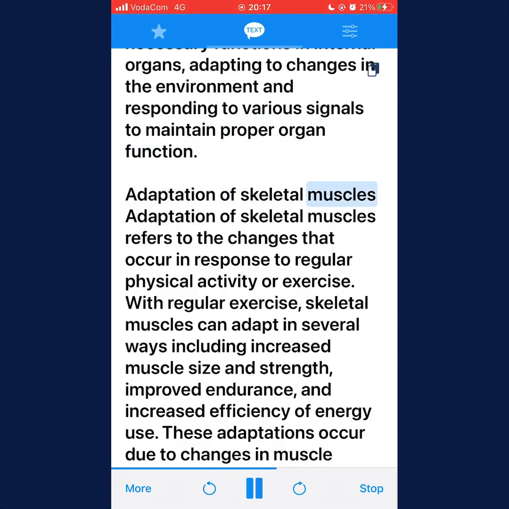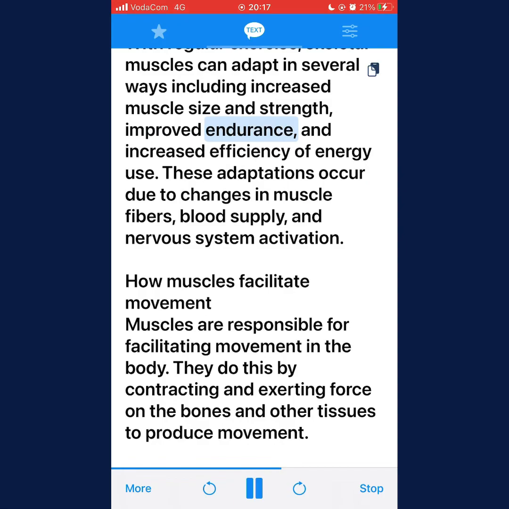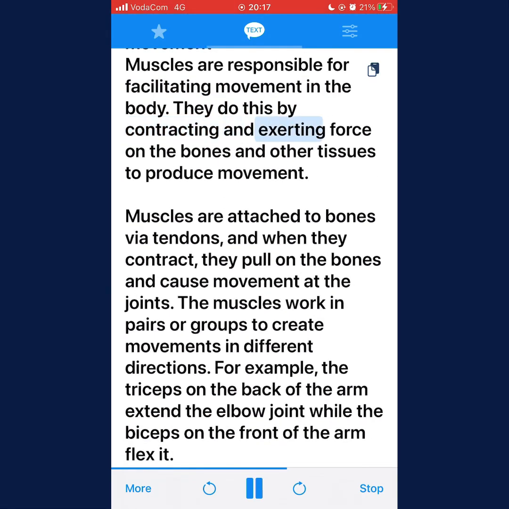Adaptation of skeletal muscles. Adaptation of skeletal muscles refers to the changes that occur in response to regular physical activity or exercise. With regular exercise, skeletal muscles can adapt in several ways, including increased muscle size and strength, improved endurance, and increased efficiency of energy use. These adaptations occur due to changes in muscle fibers, blood supply, and nervous system activation. How muscles facilitate movement. Muscles are responsible for facilitating movement in the body. They do this by contracting and exerting force on the bones and other tissues to produce movement.